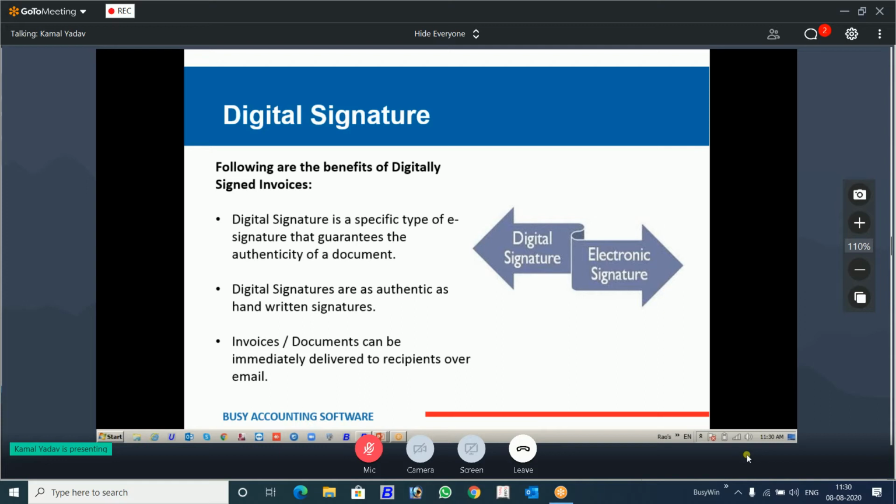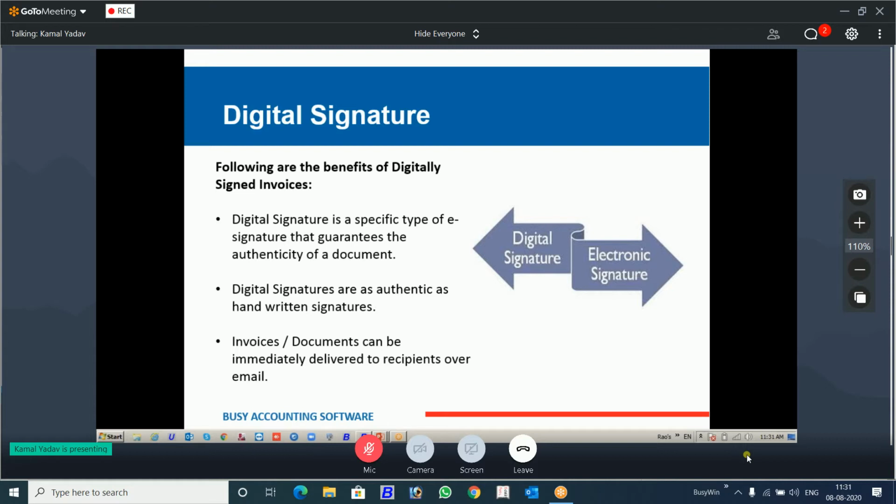Second, a client might ask you this question: are these digital signatures as good and authentic as the handwritten signature? Some clients have an old style of working actually. Those are the clients who still prefer to sign the cheque instead of transferring through IMPS and RTGS. You will find such clients. So they might ask you that a handwritten signature is much more significant. It is signed by hand. What is the authenticity of this digital signature? Then you have to educate the customer.